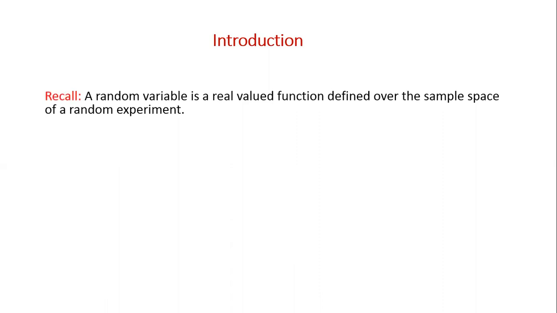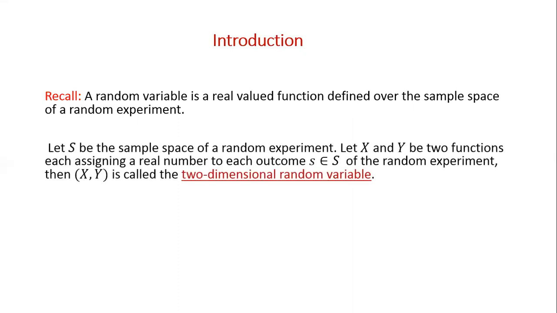Recall what we have studied in the first module, the definition of random variable. It is defined as a real valued function defined over the sample space of a random experiment. Now we are going to define two-dimensional random variable. Let S be the sample space of a random experiment, and capital X and capital Y be two functions, each assigning a real number to each outcome of the random experiment. Then (X, Y) is called a two-dimensional random variable.